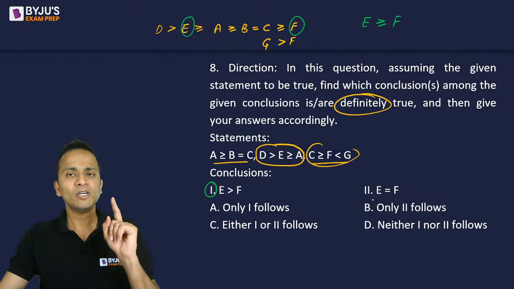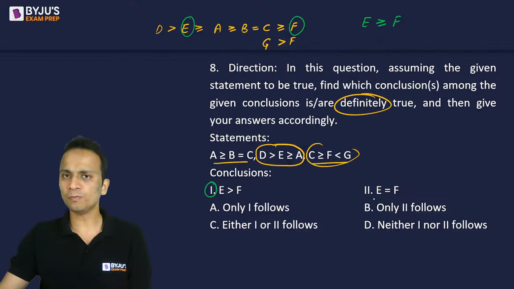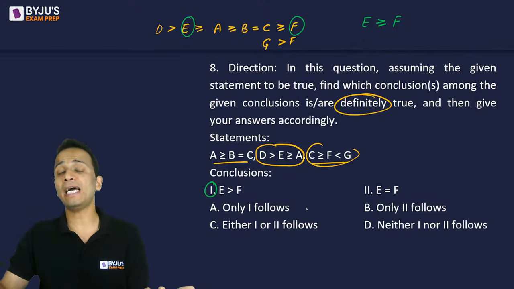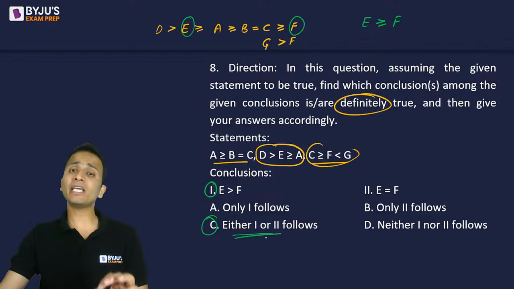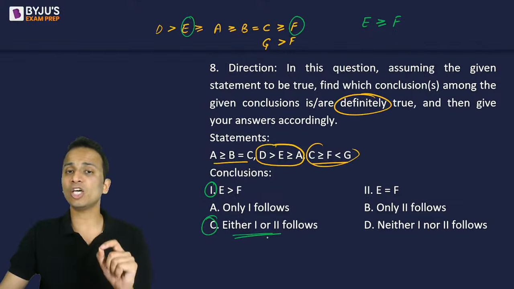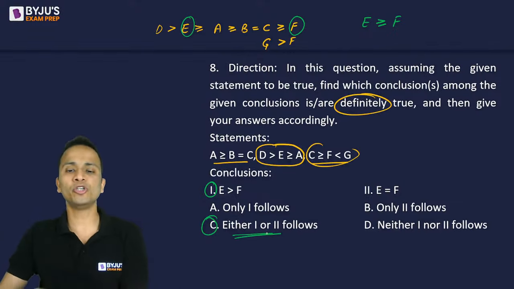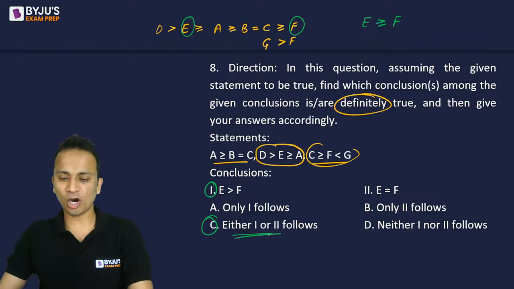I can say that only one of these has to be true. Both of them cannot be true. E cannot be greater and simultaneously equal to F, right? So one of these two statements will be true and the other will be false. So I can say that the answer will be option C, that is either conclusion 1 or conclusion 2 will be definitely true. All right. So the correct answer here is option C.